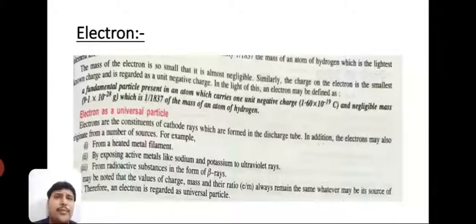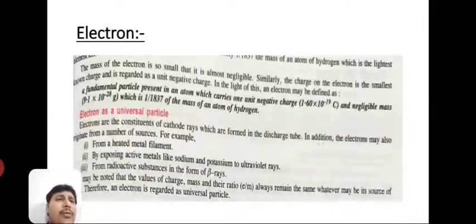So finally, what we get regarding the definition part, if you want to use the cathode rays concept: the mass of an electron is so small that it is almost negligible. Similarly, the charge on an electron is the smallest known charge and is regarded as a unit negative charge.